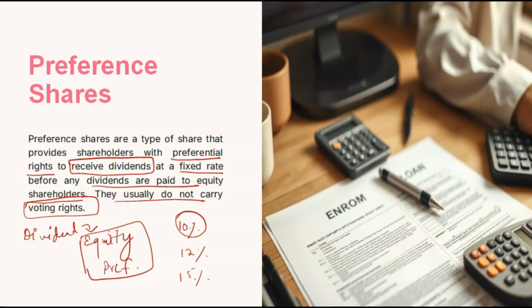Whenever the company has profits, it will first distribute them among the preference shareholders based on their fixed rate. Then the leftover profit goes to the equity shareholders. That leftover can be more or less, so it depends. And preference shareholders don't have voting rights, but equity shareholders do.